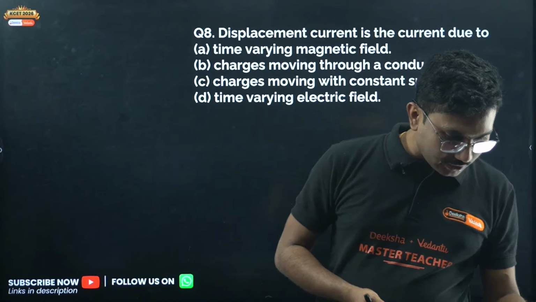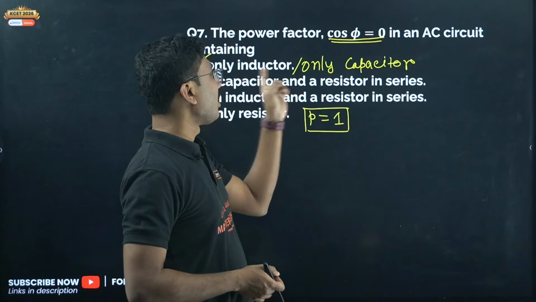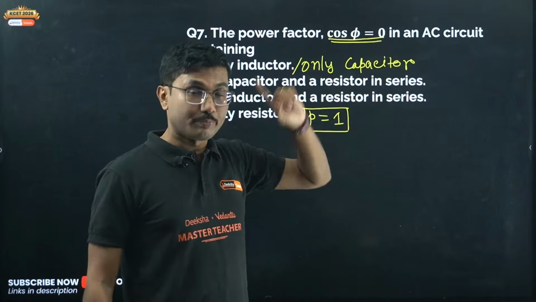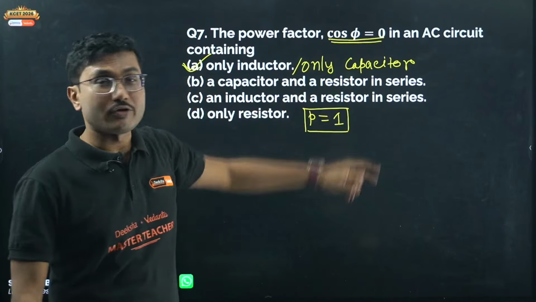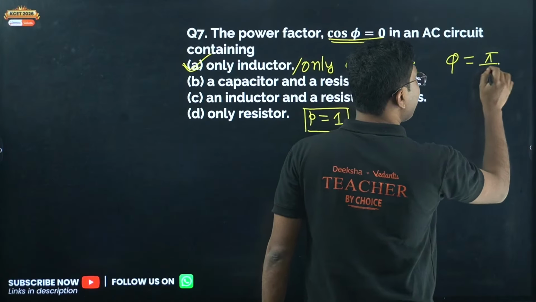No. Vlogs, D is not the answer. Power factor cos phi 0 is for only inductor and only capacitor. Power factor equals 1 is for resistor. Power factor itself is cos phi, not phi. Here cos phi is given, not phi. If it is phi equals 0, then only resistor. Here it is given cos phi equals 0. So there is a slight difference between cos phi and phi. If cos phi equals 0, what is the phase angle? Phase angle is 90 degrees.